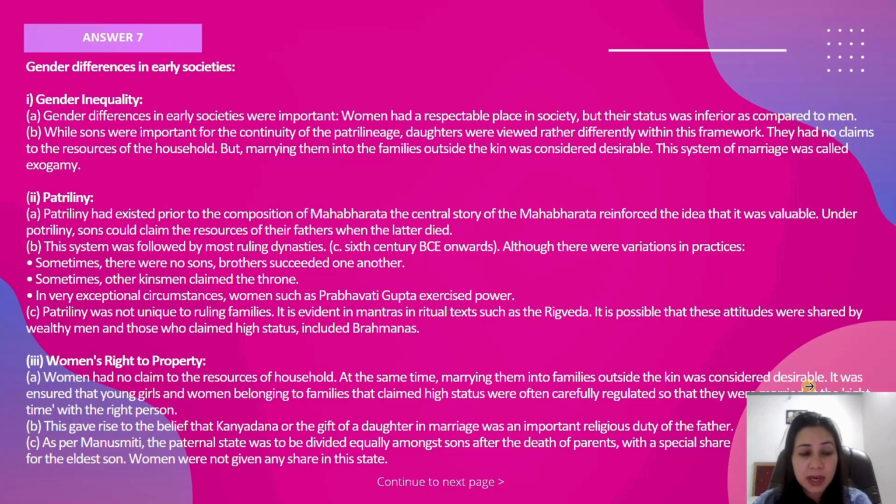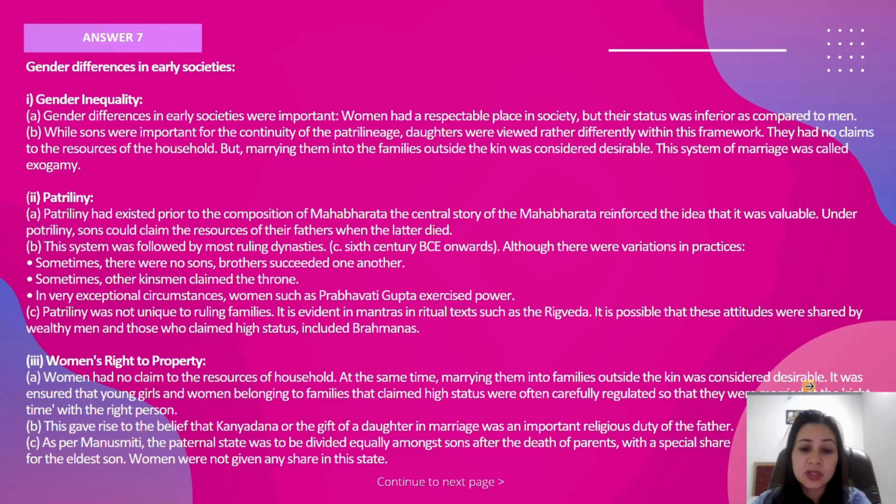Although there were various practices, sometimes there were no sons, then brothers used to succeed. Sometimes other kinsmen also claimed the throne. In very exceptional circumstances, we have also seen Prabhavati Gupta, the daughter of Chandragupta Gupta, exercise power. So that is an exceptional case, and you must write. Patrilineal was not unique to ruling families.